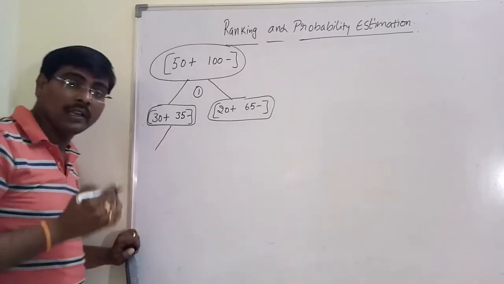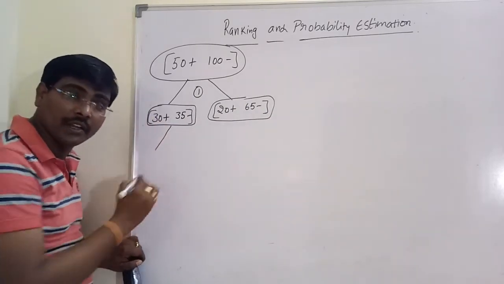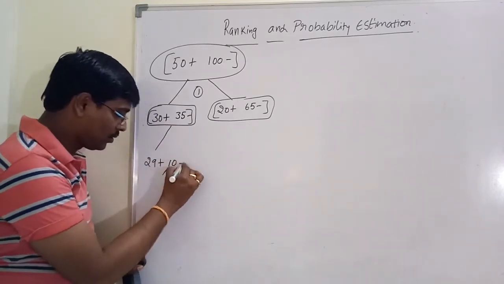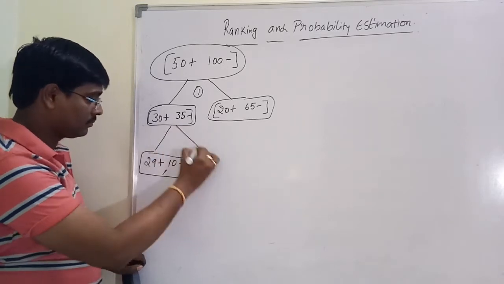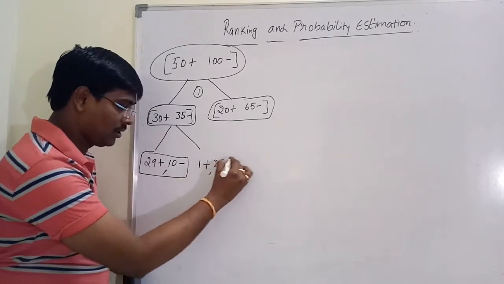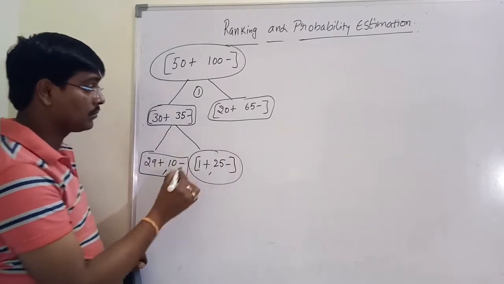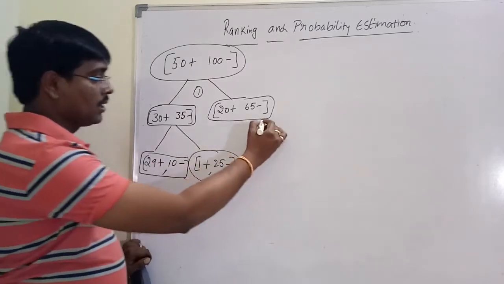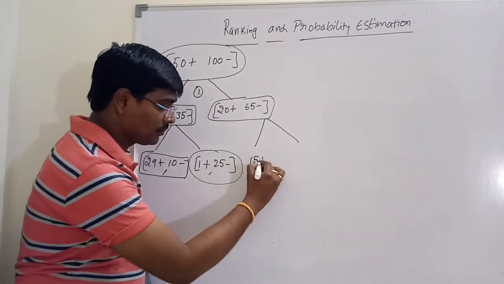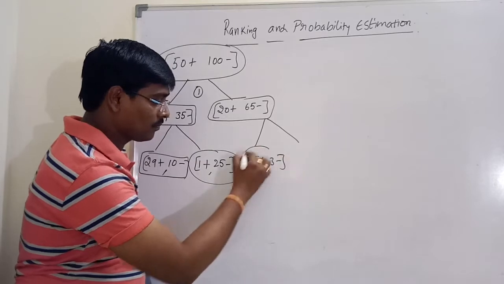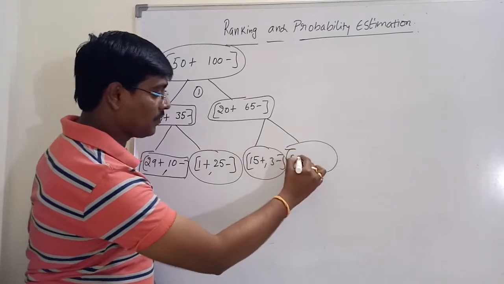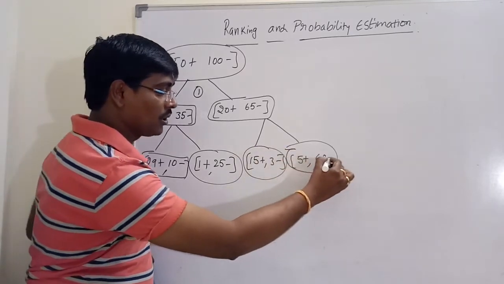Suppose in the second split, this 30 is divided into 29 positives and 10 negatives, and the remaining are 1 positive and 25 negatives. Similarly, the other is split into 15 positives and 3 negatives, and the remaining are 5 positives and 62 negatives.